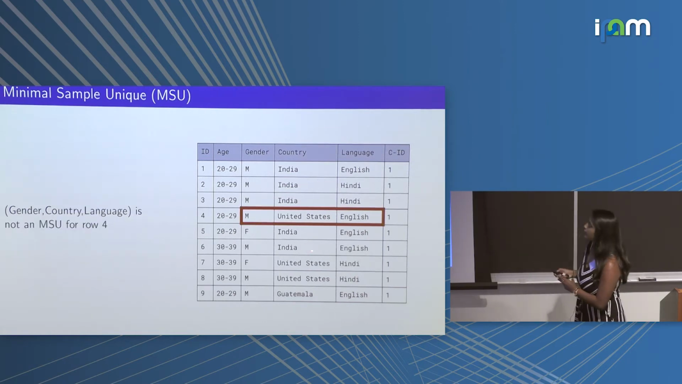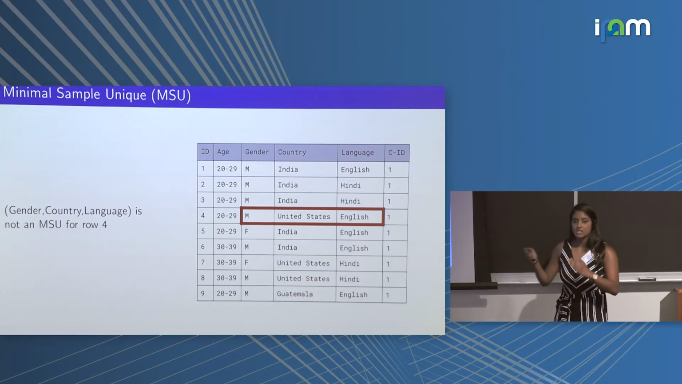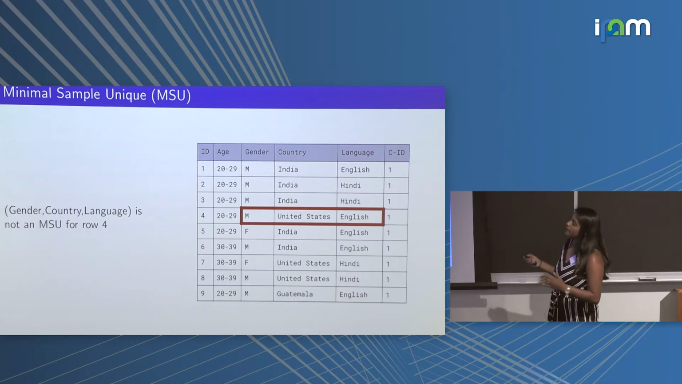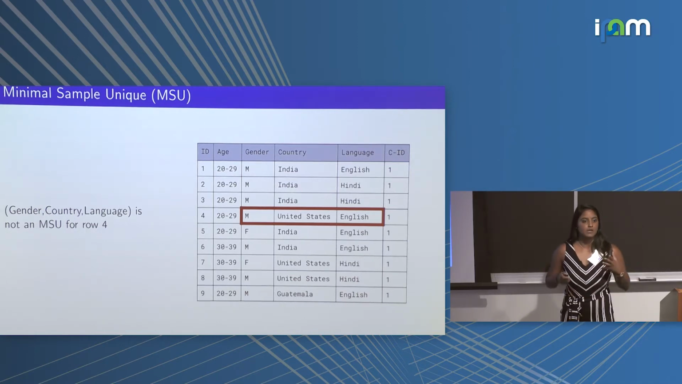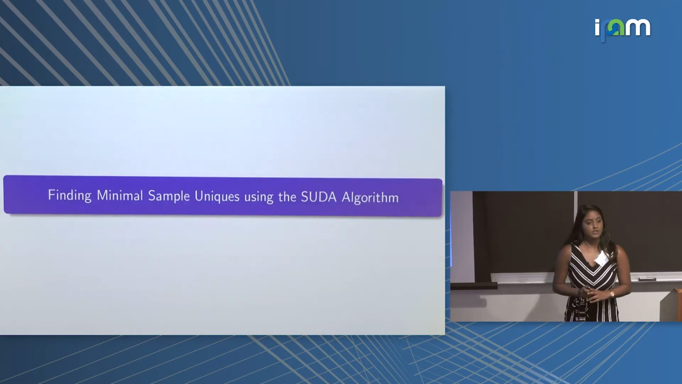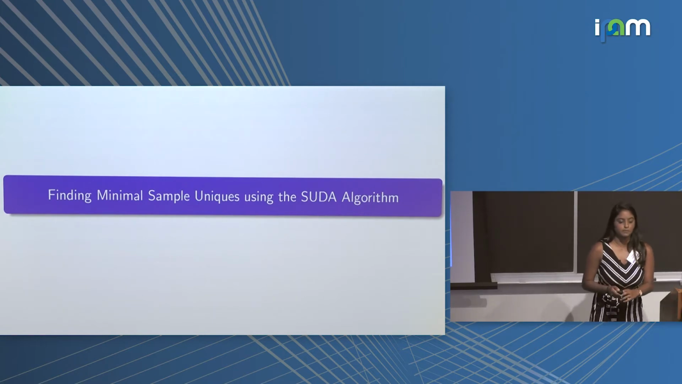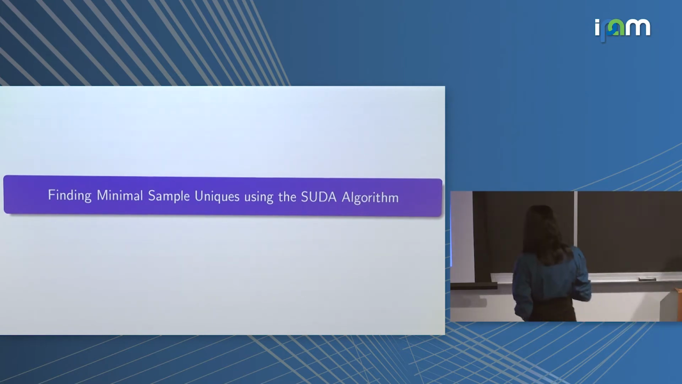So we can see here that gender, country, and language is not an MSU for row 4 because country and language is a subset of those attributes that can uniquely identify the record. We only care about minimal sample uniques because that's all an attacker would need to know. So now I'm going to pass it on to Shreya to discuss how we find these minimal sample uniques using the SUDA algorithm. Thank you, Sarika.